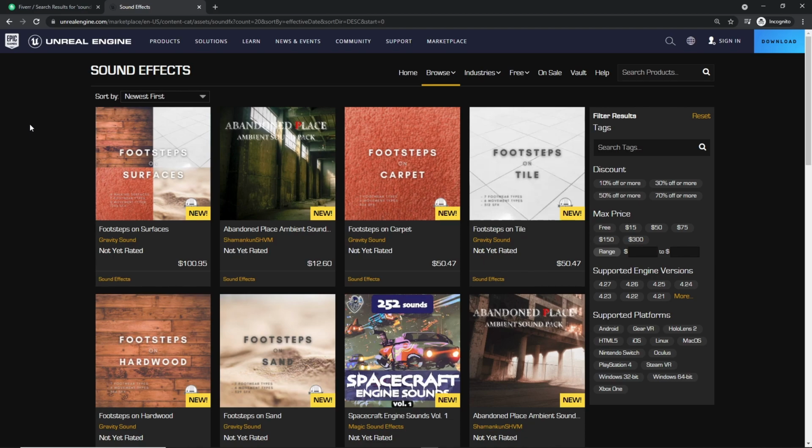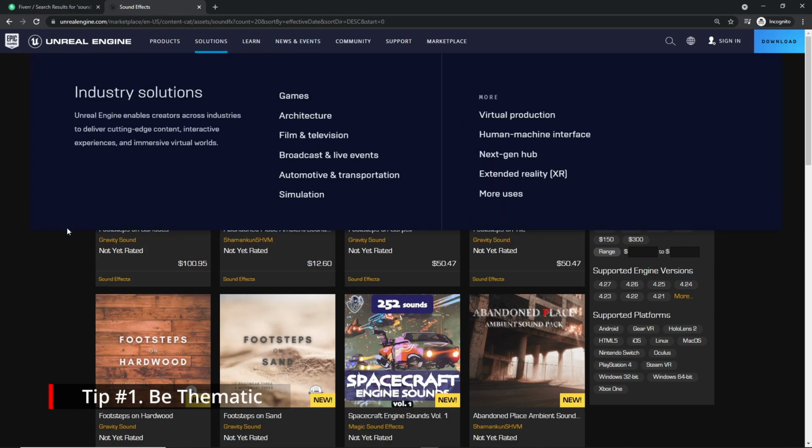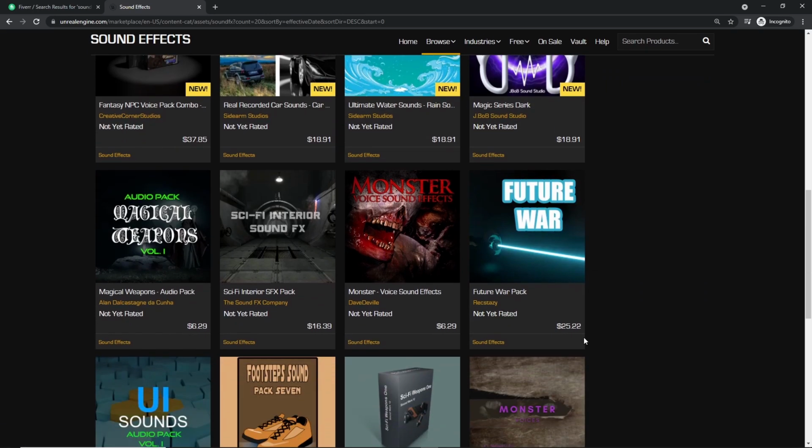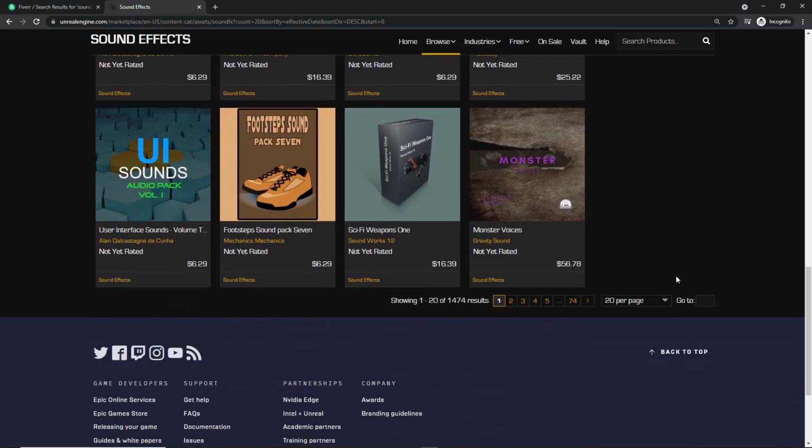So the 3 tips again for selling sound packs online. Number 1 is to be thematic. Obviously, that would be really helpful, especially if you're looking at a collection of sounds. You want the collection to make sense. For example, just looking here, you can see footsteps on different surfaces, footsteps on carpet, footsteps on tile. You can have a collection that's very specific to a certain type of sound, like gun packs, monster sounds like monster roars, or a whole sound pack that is just around one monster, so that if somebody is interested in that monster sound, they know that if they buy that sound pack you created, they are set for their game. That monster sound is covered, everything from footsteps to roars to everything in between. So that is number 1, make it thematic.